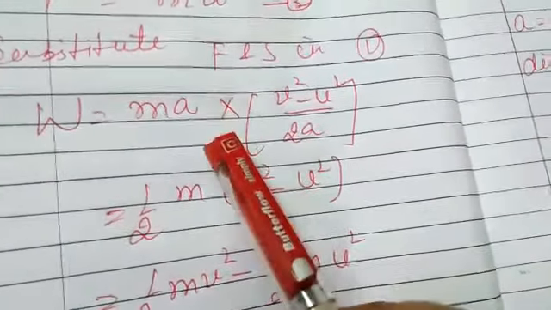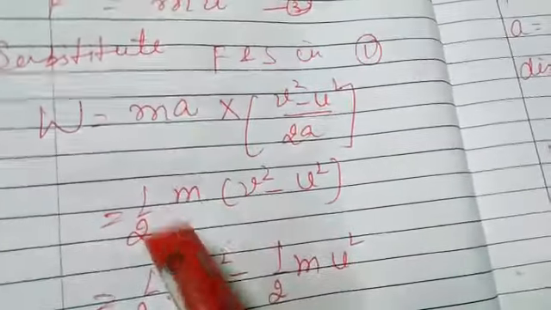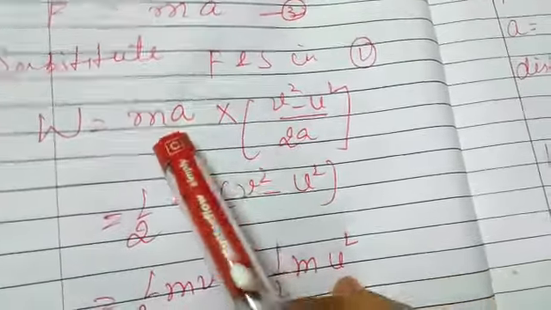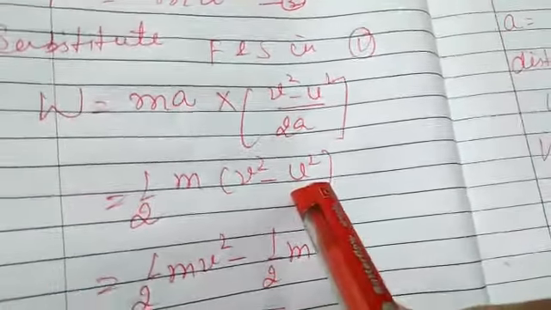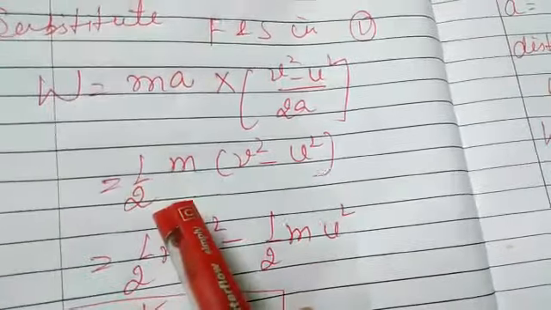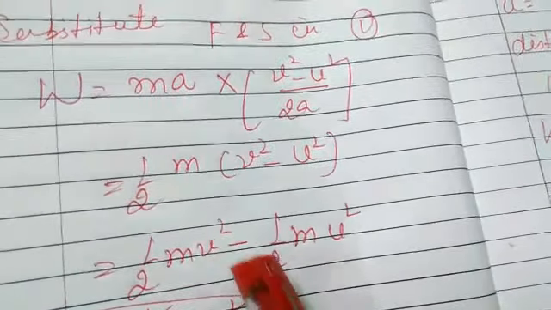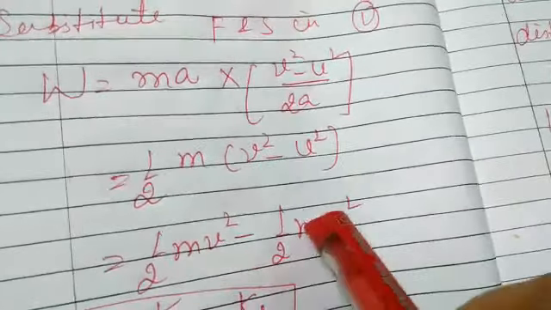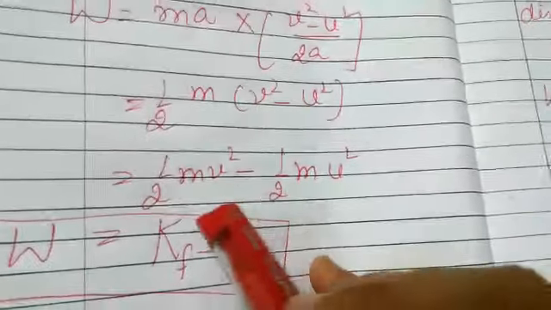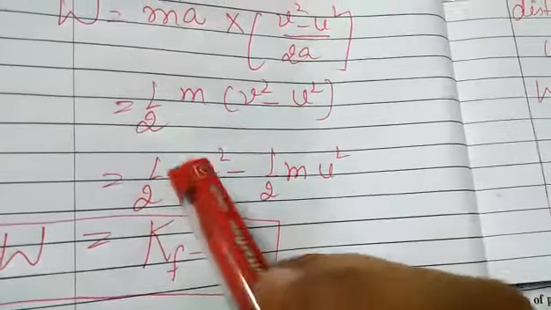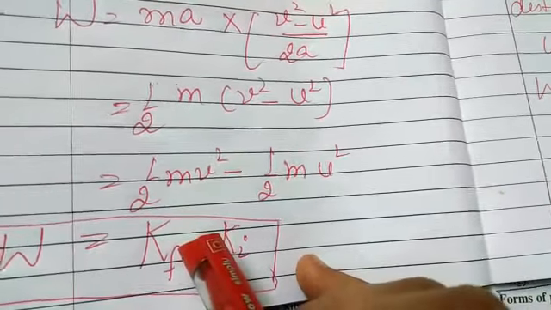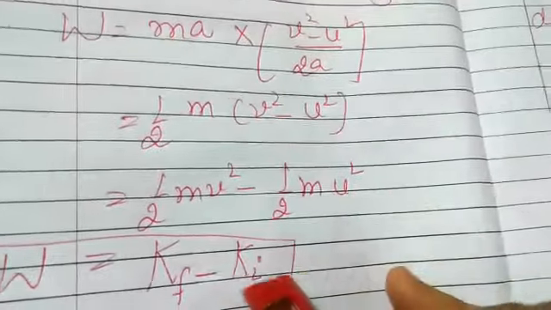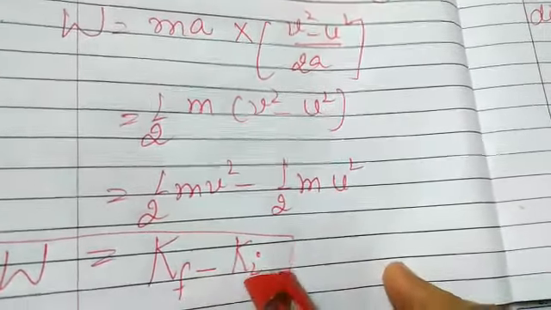So from here you take 2 outside. We get half m. a and a get cancelled. Then v square minus u square. So you split it: half m v square minus half m u square. v means final velocity, u means initial velocity. So here half mv square becomes Kf, that is final kinetic energy, and half mu square becomes Ki, that is initial kinetic energy.